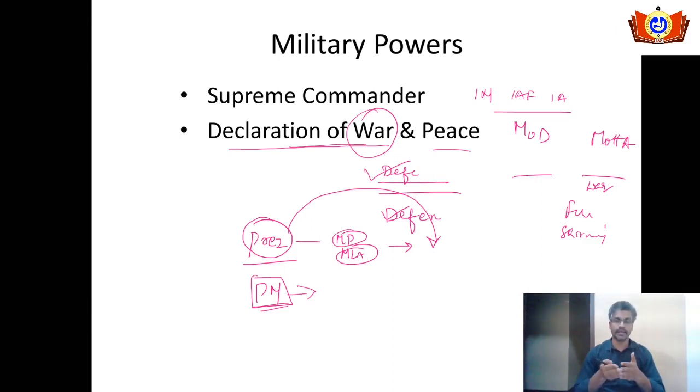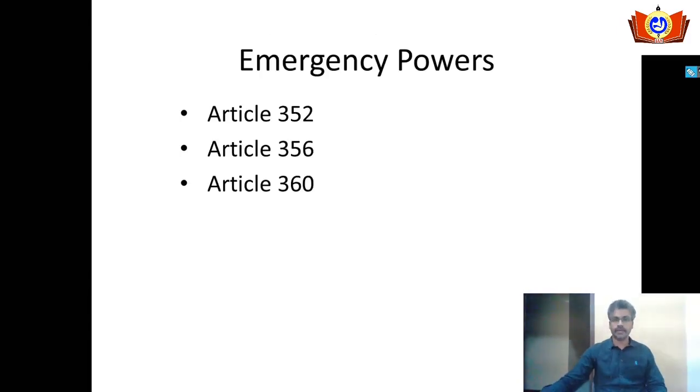The power to declare the war lies with the president, who is the symbol of unity and the symbol of nation. Let's speak about the emergency powers of the president. President is the only authority who can proclaim the three kinds of emergency in the nation.